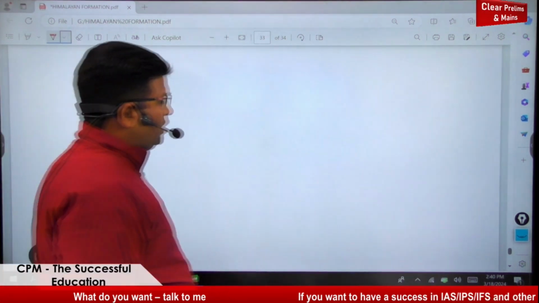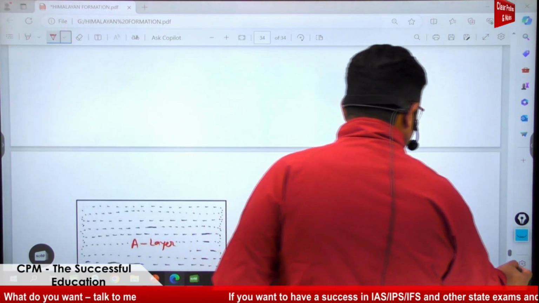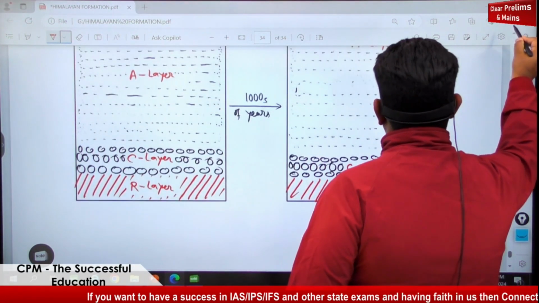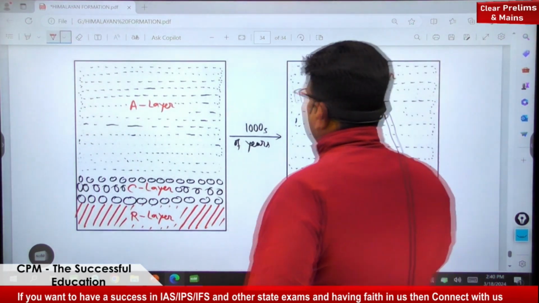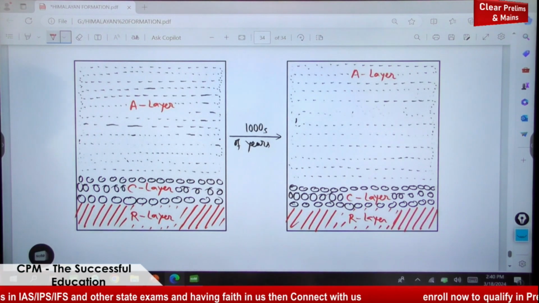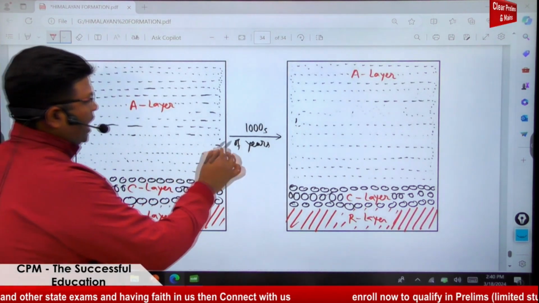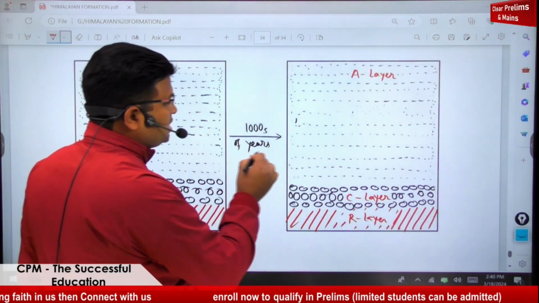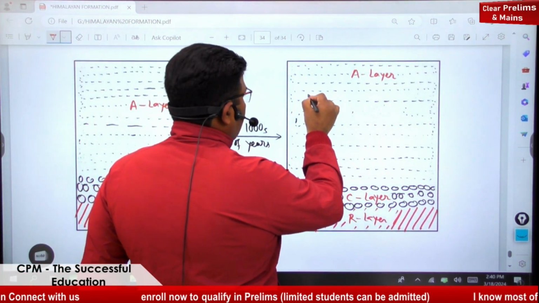Now the next part that we can see. Here we have seen that there is an A layer, C layer, and R layer. We have seen what happened in thousands of years. Among this A layer, what happened?